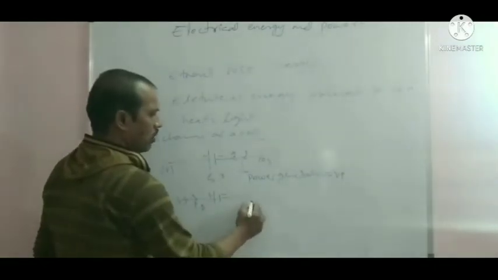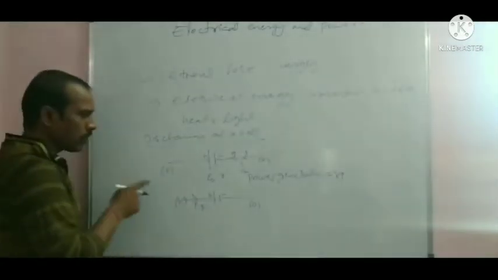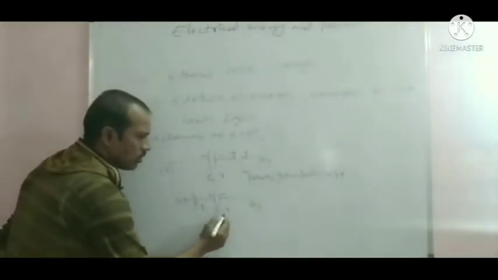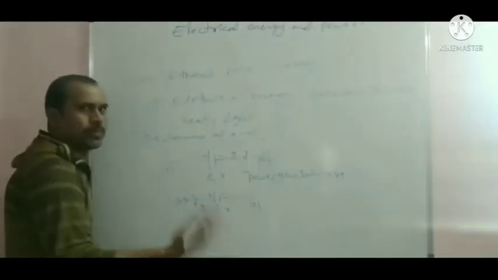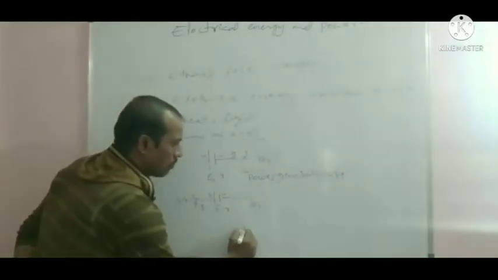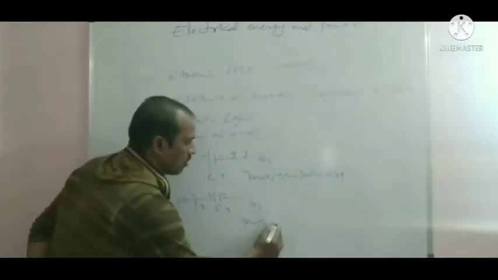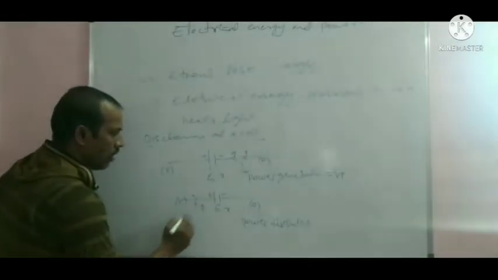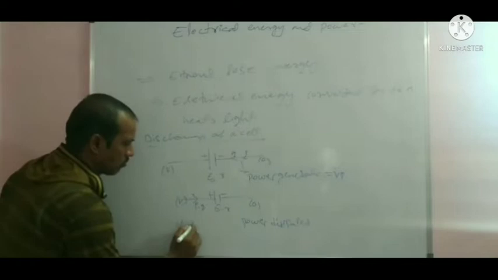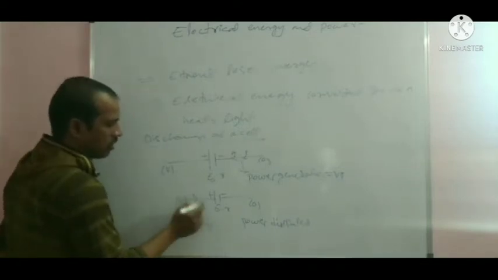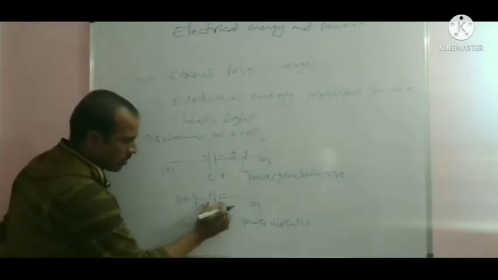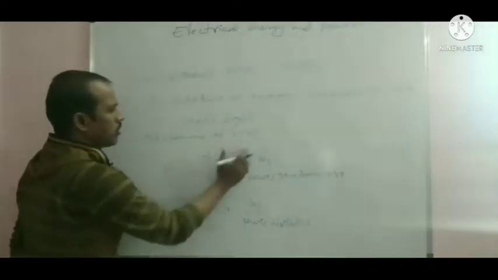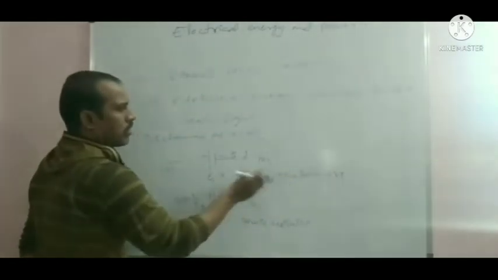In this process, the cell is charging and power is dissipated. In the discharging case, the cell is discharging and power is generated in the cell.